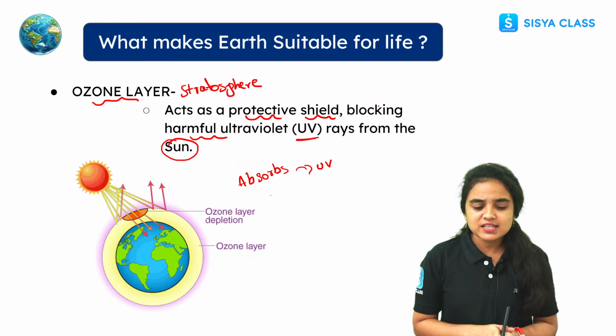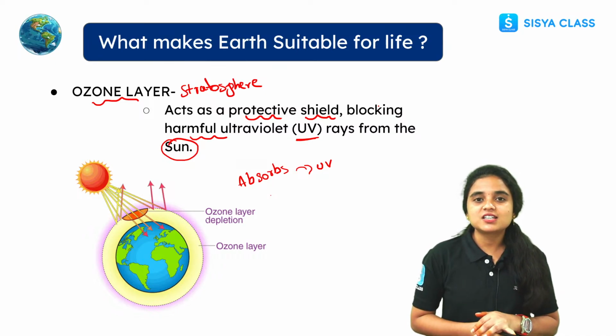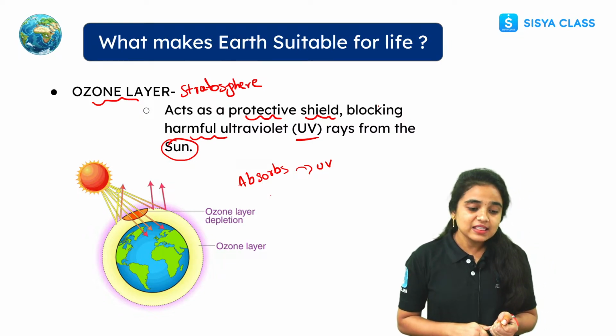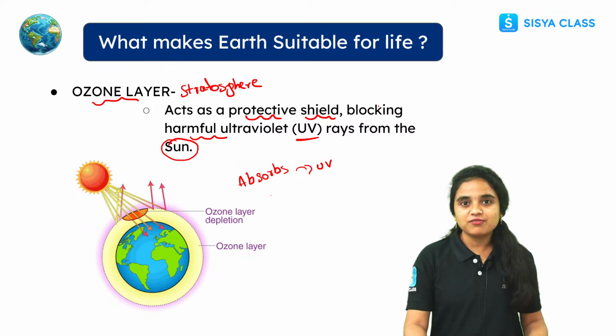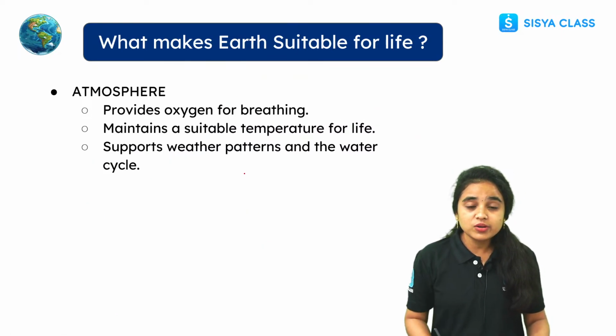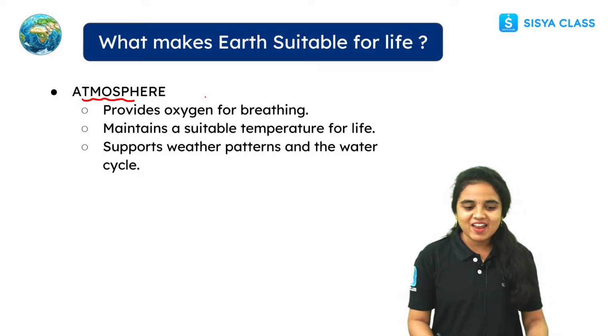And while coming to the next thing, I hope everything was clear up to now. See, first thing we discussed about how and why the earth is a unique planet, the second thing we discussed about the size of the earth, and the third thing we discussed about the ozone layer. Now let us move to the next thing. Okay, now let us see about the atmosphere. It is an important thing, right, students?